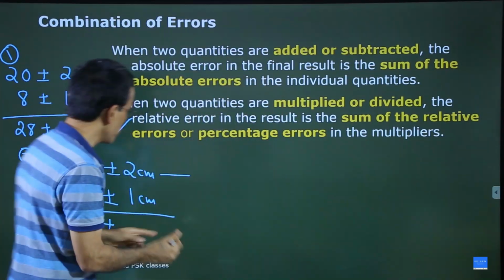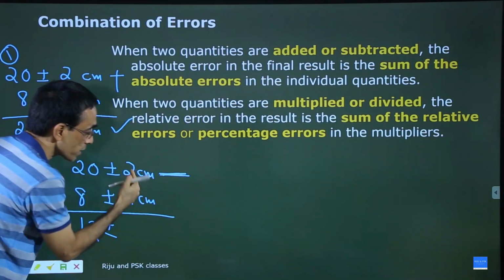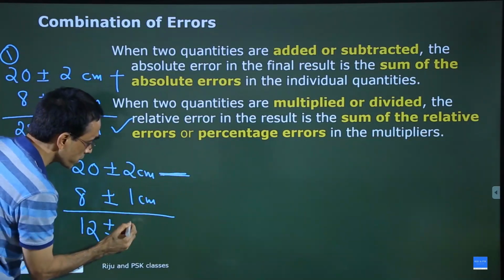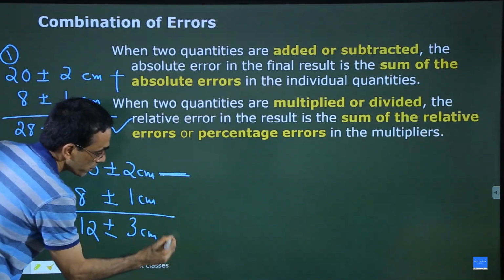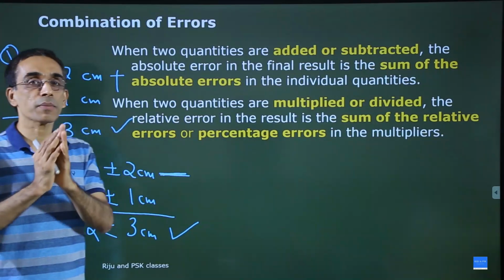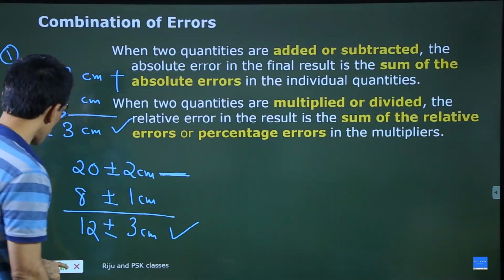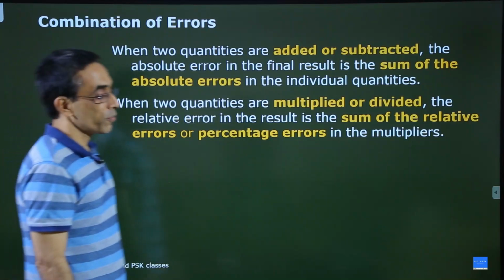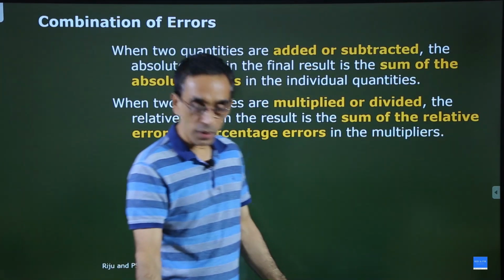Is it 2 plus 1? This is subtraction. Should I subtract? No. Even if it is subtraction, this should be added. This is the correct method. So whether it is addition or subtraction, absolute error must be added. The first rule should be clearly understood. After that, we will learn about the second rule.